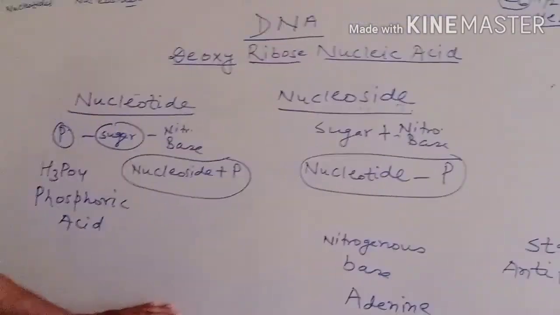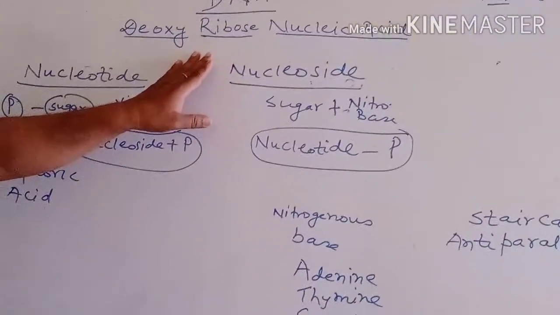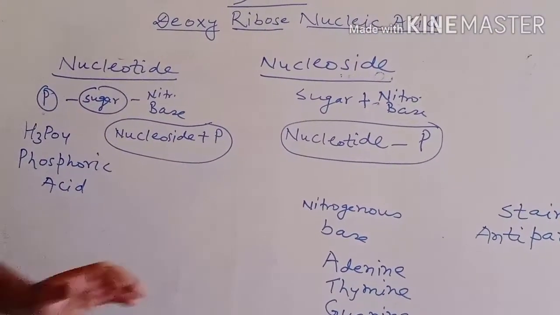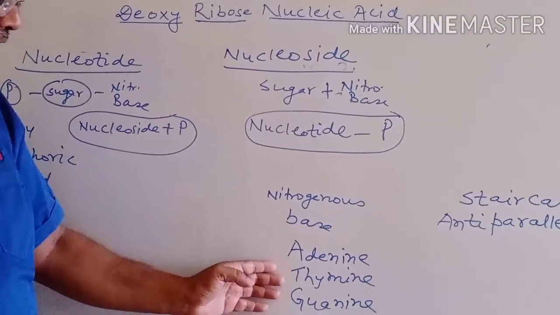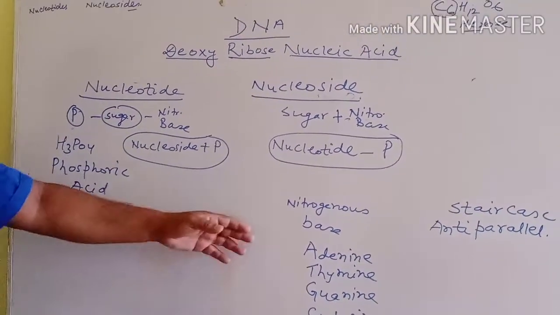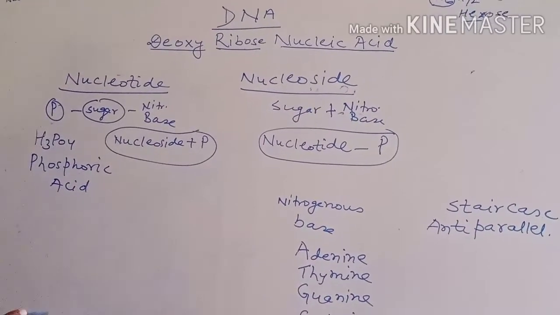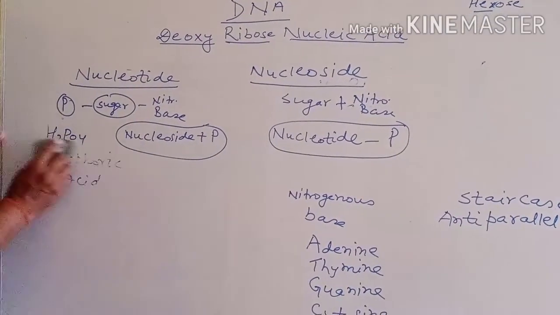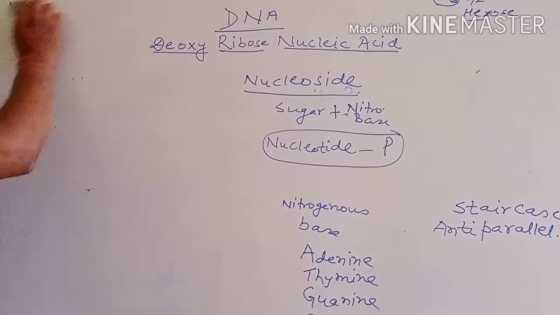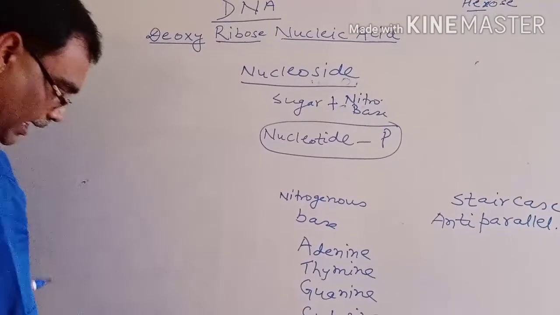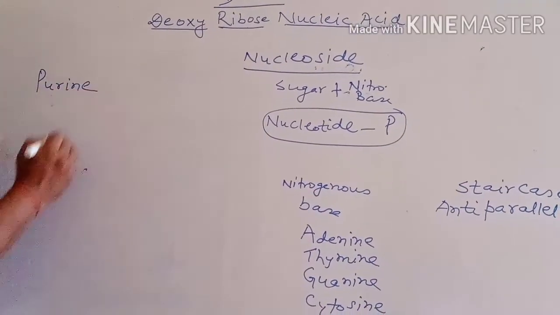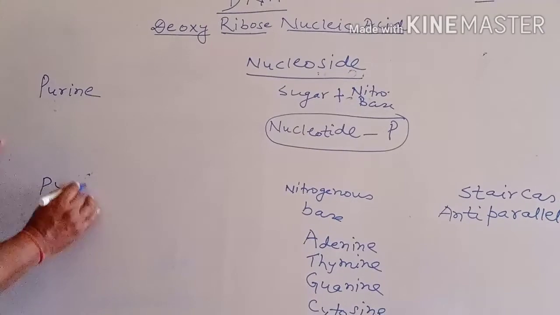Now come to the DNA double helical model structure of DNA. We are discussing here these nitrogenous bases: adenine, thymine, guanine and cytosine. These are the 4 nitrogenous bases, and they are divided into 2 important groups, one is purine and another is pyrimidine.